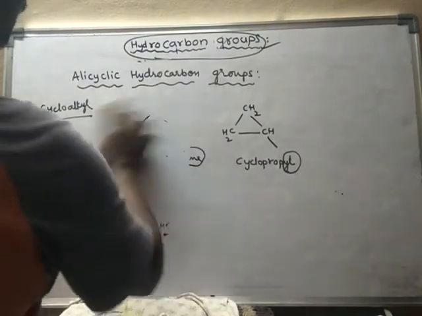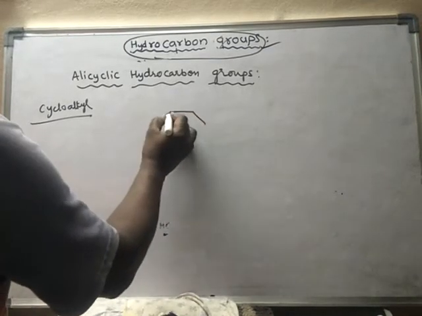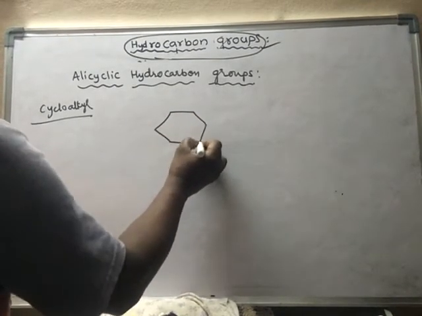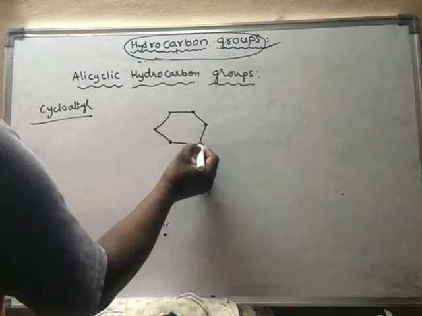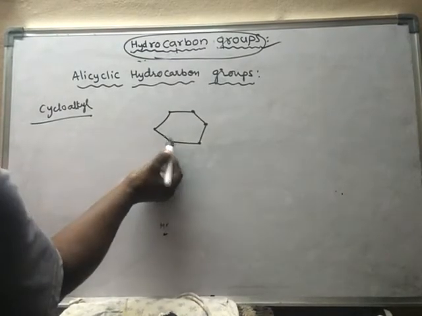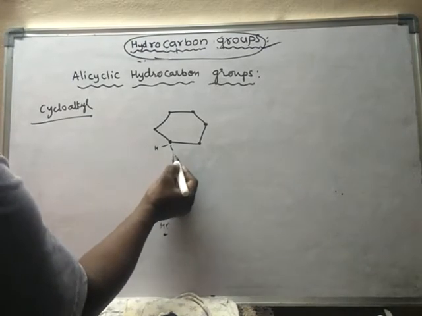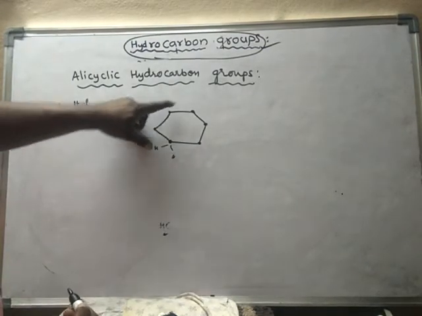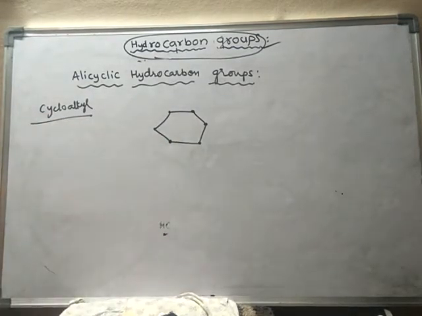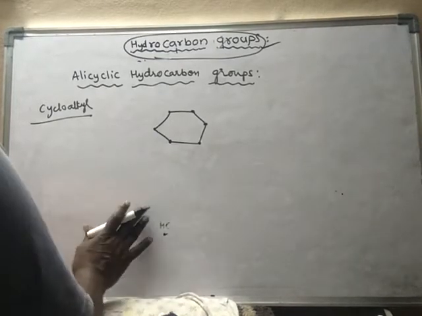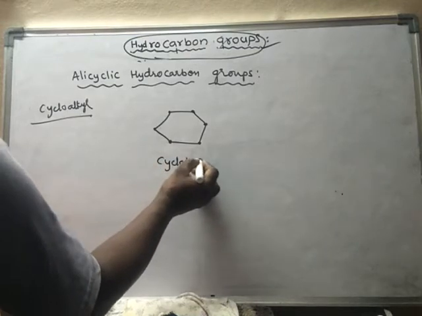Another example. See, every carbon here has two bonds in the ring. That means the other two bonds will be with two hydrogens. So every carbon additionally has two hydrogens, but we don't generally write those two hydrogens. So this is called cyclohexane.